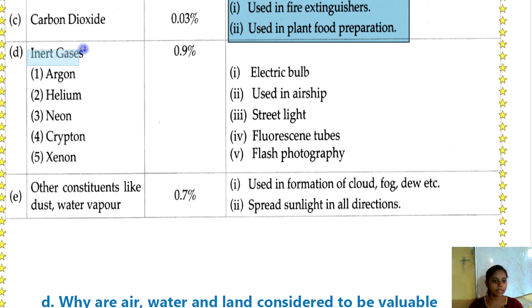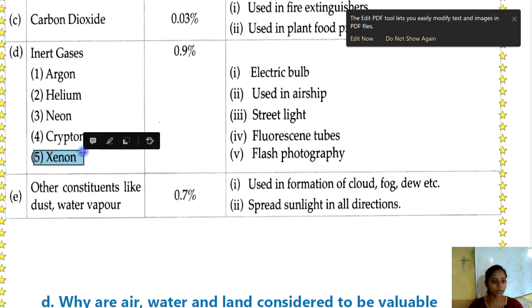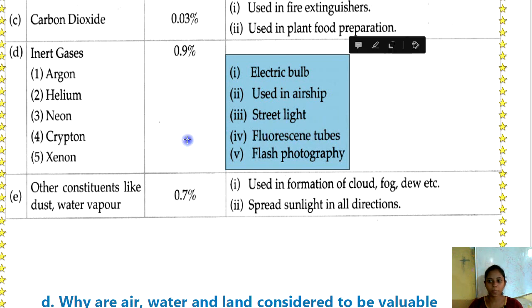Then next, inert gases like argon, helium, neon, krypton and xenon. These are the inert gases. Proportion is 0.9% and uses are electric bulbs, used in airships, street lights, fluorescent tubes, flash photography.